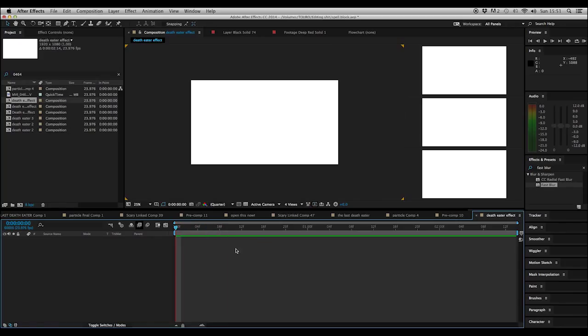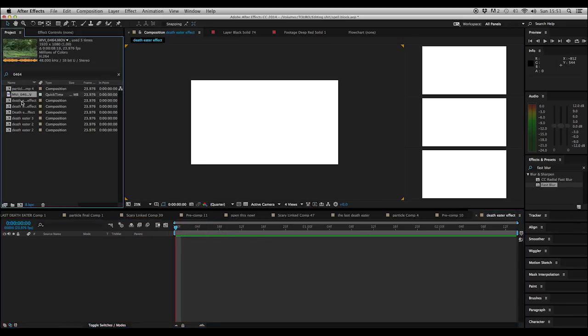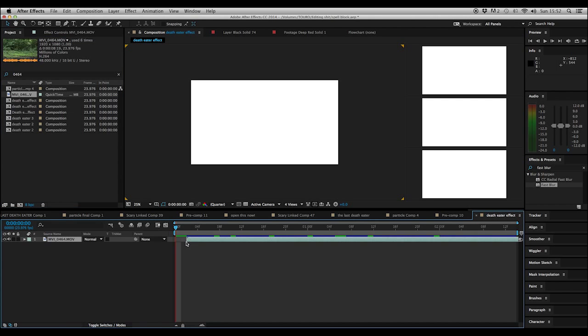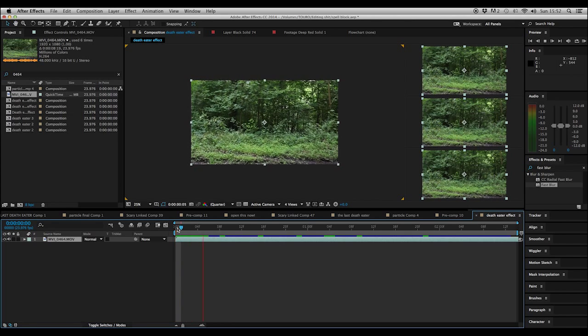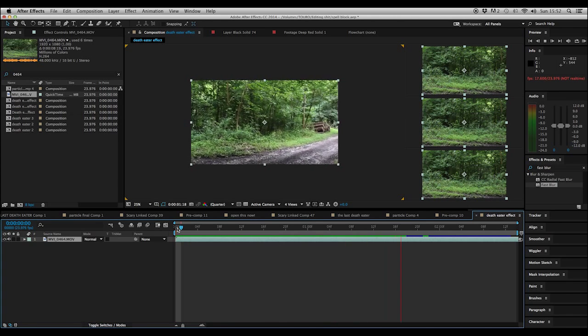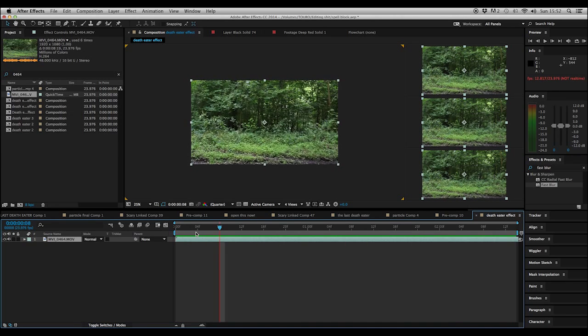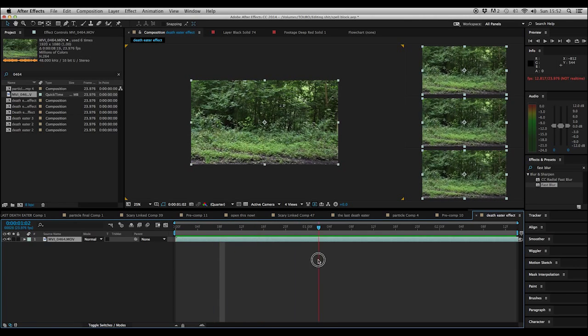We now want to import our footage, so there we go. Just drag it in. And here I'm going to show you my raw footage. So as you can see, it's just straight through with no effect in it. And now we're gonna add in our Particular effect.